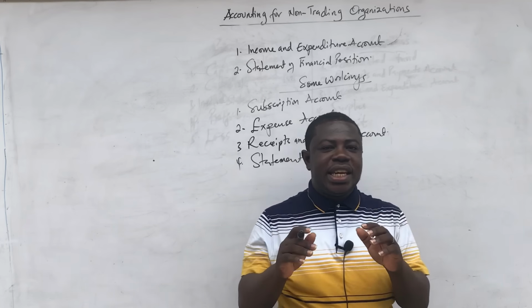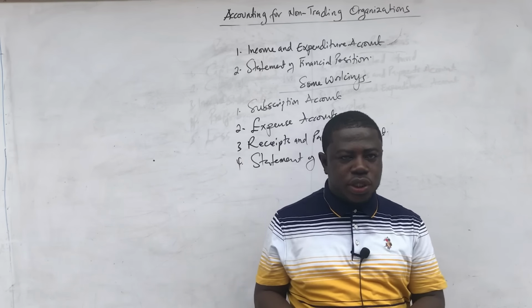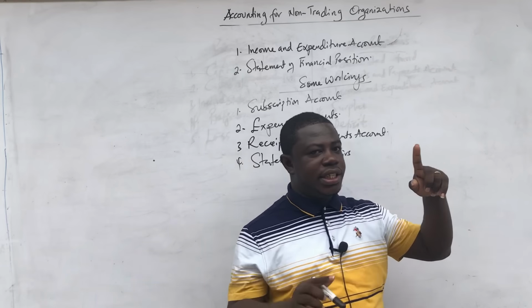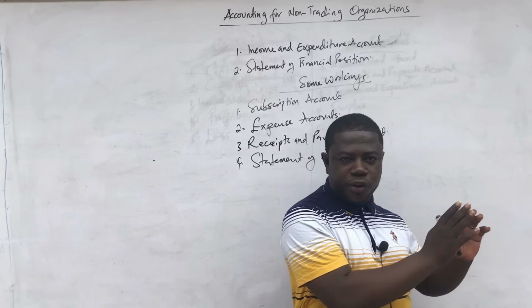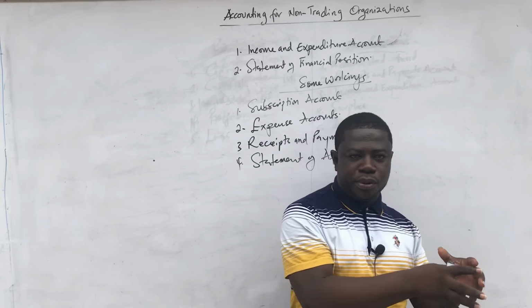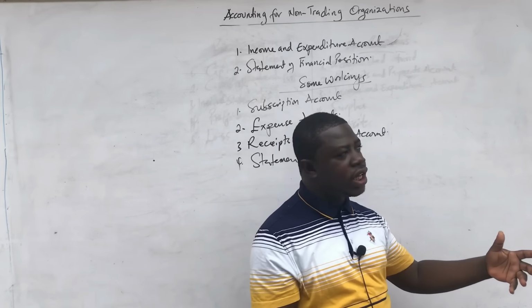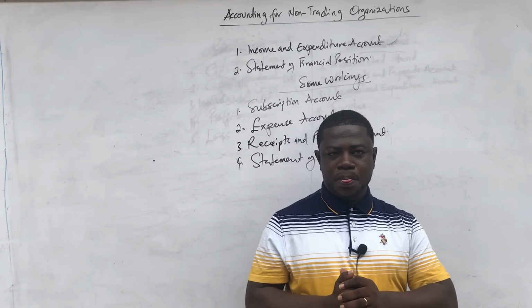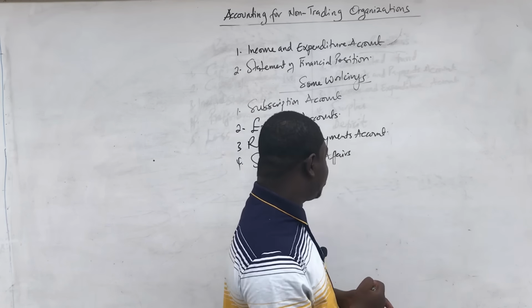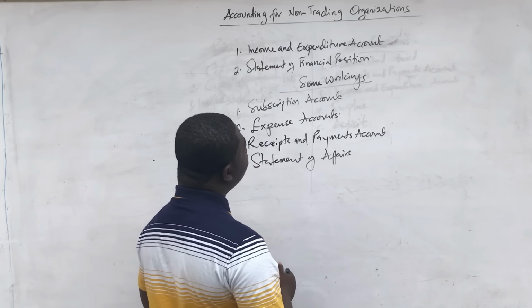It doesn't mean they have converted their status from non-trading to trading organizations. No, you just have to prepare profits for them for that little venture and bring the profit here. So if it was a loss, it will also come as an expenditure in the income and expenditure account. I'm sure you are getting it. All right, so that is it for the income.